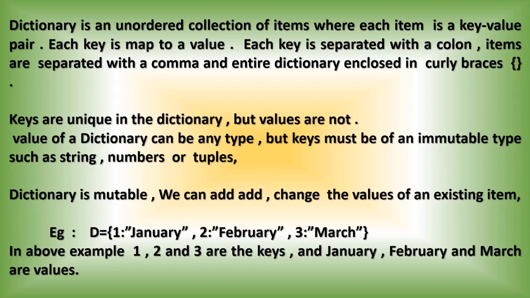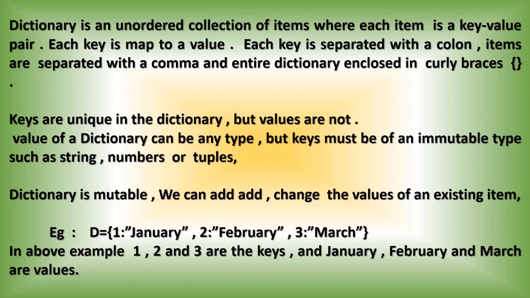Keys in a dictionary are unique, but values can be repeated. Each key must be unique, which means it cannot be repeated in the dictionary. Key values are unique, but values can be repeated. Values of a dictionary can be of any data type, whereas keys must be of an immutable type.